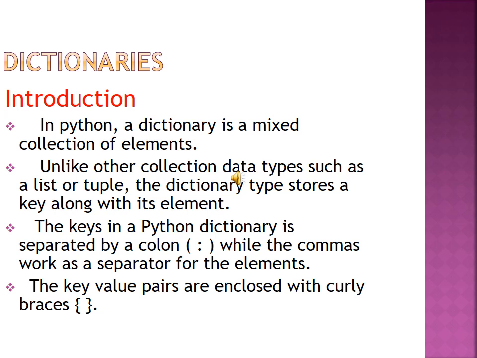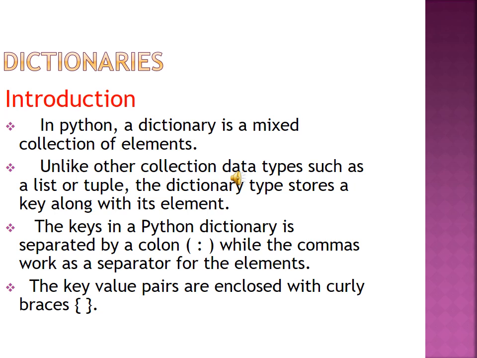Here, dictionary normally means that if we need a particular word, we refer to the dictionary. If we need a particular word, we should find it in the dictionary. It stores a collection of meanings related to the words and displays the meaning. In the same way, in the programming language Python, a dictionary refers to a mixed collection of elements.